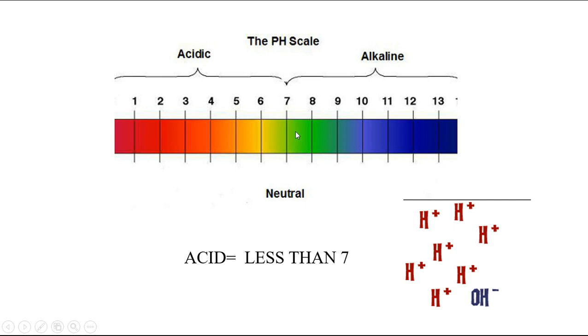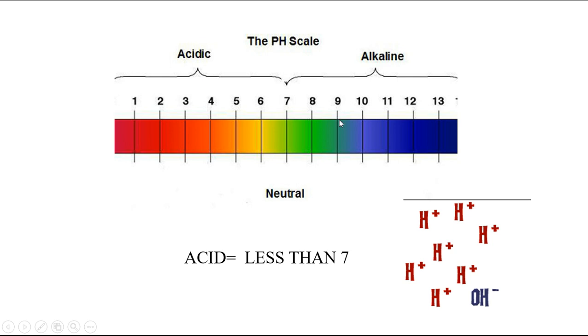Now, in this scale, what you have to study is this: if pH is less than 7, that means the left-hand side of the scale, then that solution is acidic. If the pH is greater than 7, the solution is alkaline.